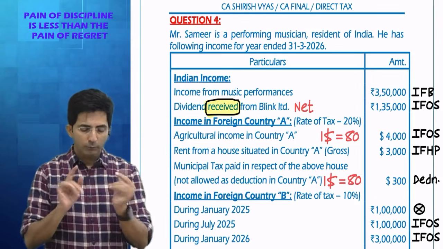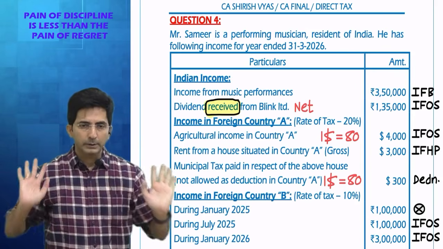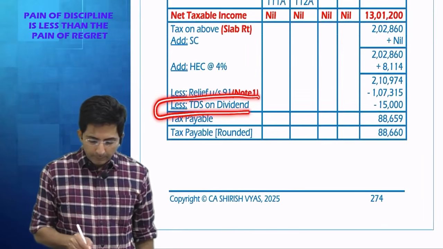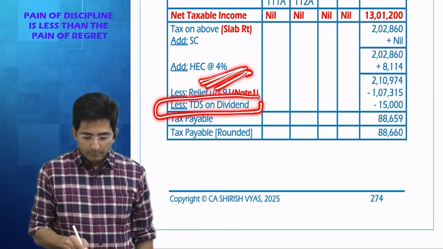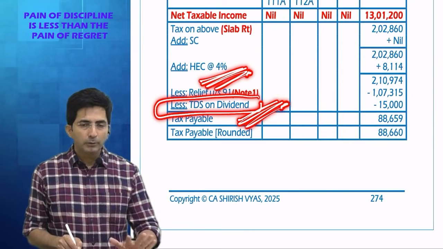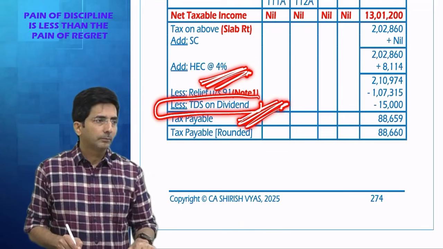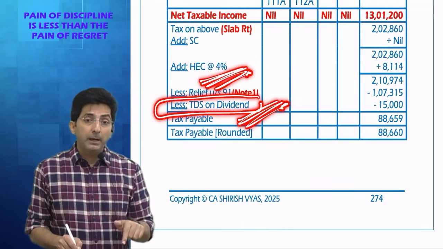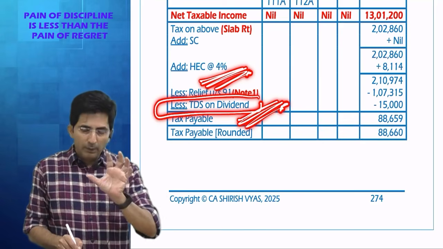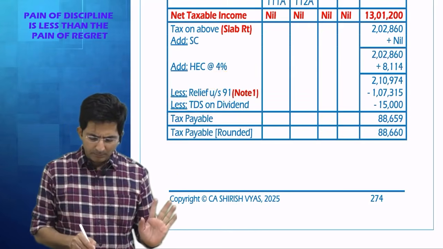What will you do? First rule, whenever the word received comes, write a note, it's net, and you will gross it up. And at the end, this type of effect, after health and education cess, when you should provide it: if the question says calculate tax payable. But if the question simply says calculate the liability, the liability means how much you are liable to. But if they say payable, it is after adjusting TDS, how much you have to pay. So if the word is payable, adjust TDS. If the word is liability, just end the answer without TDS effect.